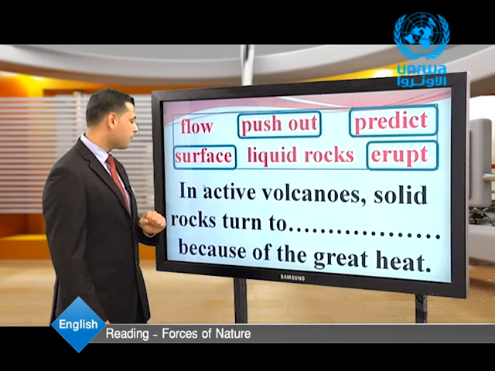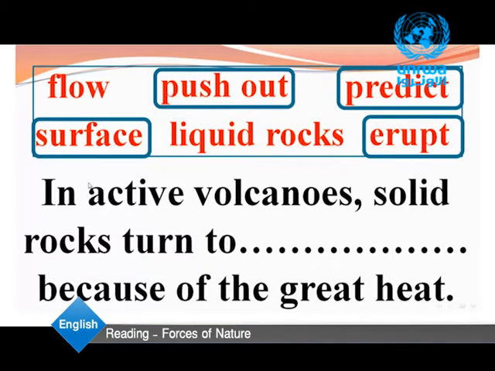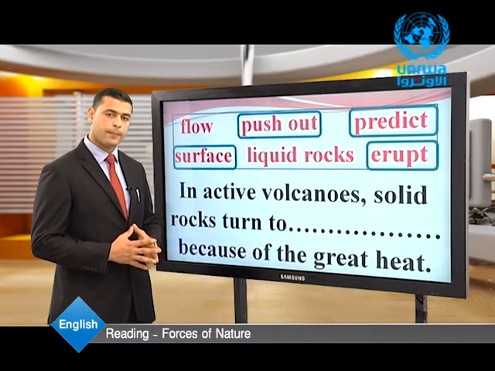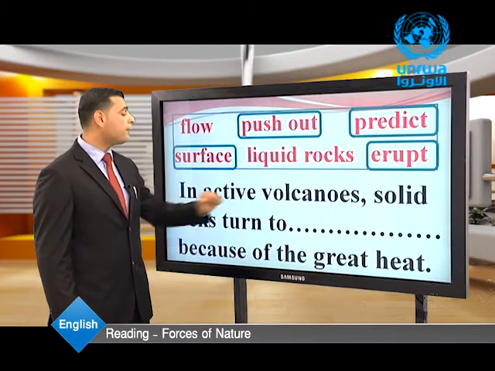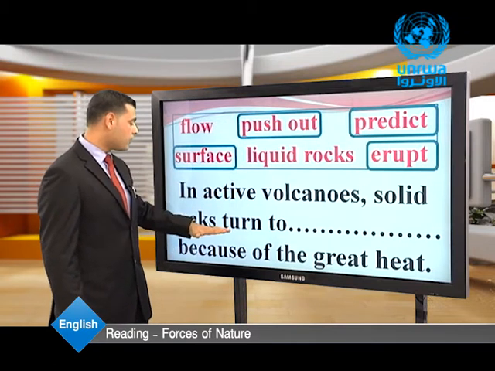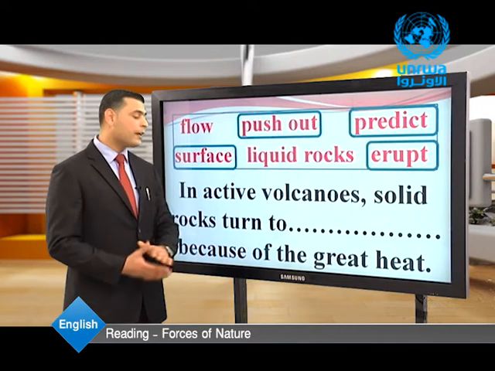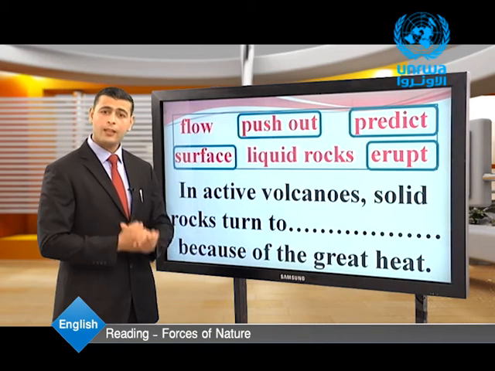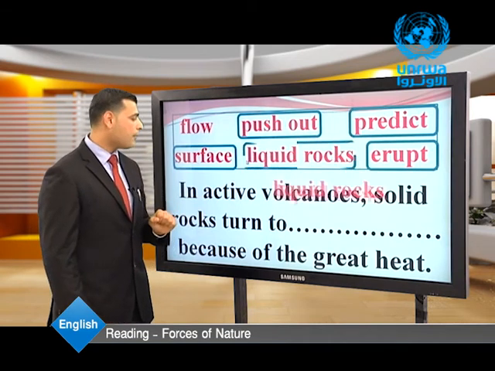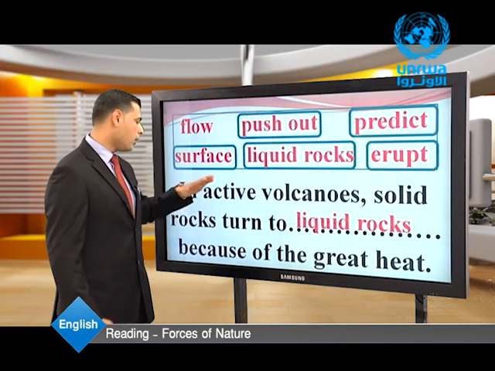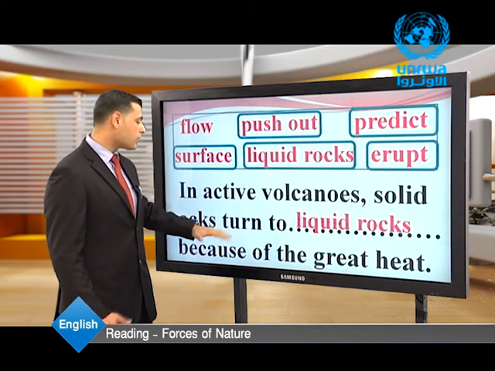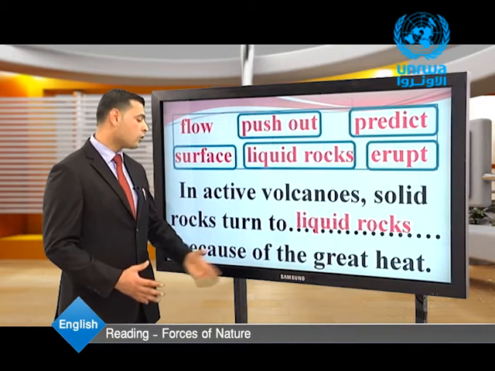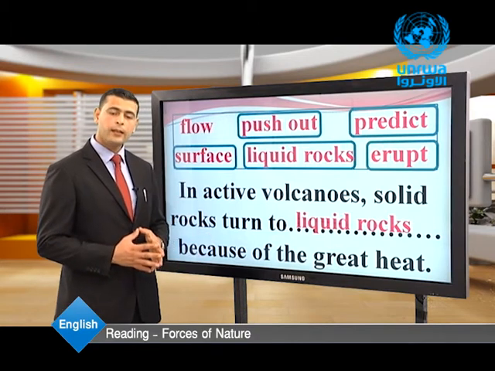Let's have the next sentence. In active volcanoes, solid rocks turn to because of the great heat. Again, in active volcanoes, solid rocks turn to because of the great heat. What does the great heat do to the rocks? Thanks a lot. They become liquid rocks. So, in active volcanoes, solid rocks turn to liquid rocks because of the great heat. Let's have the last sentence.